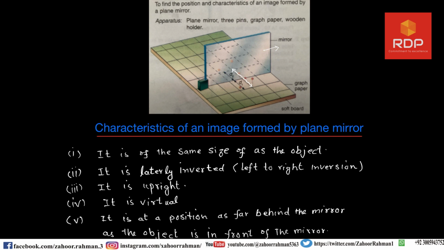So whatever the distance of the object is from the mirror, that will be the distance of the image from the mirror as well.